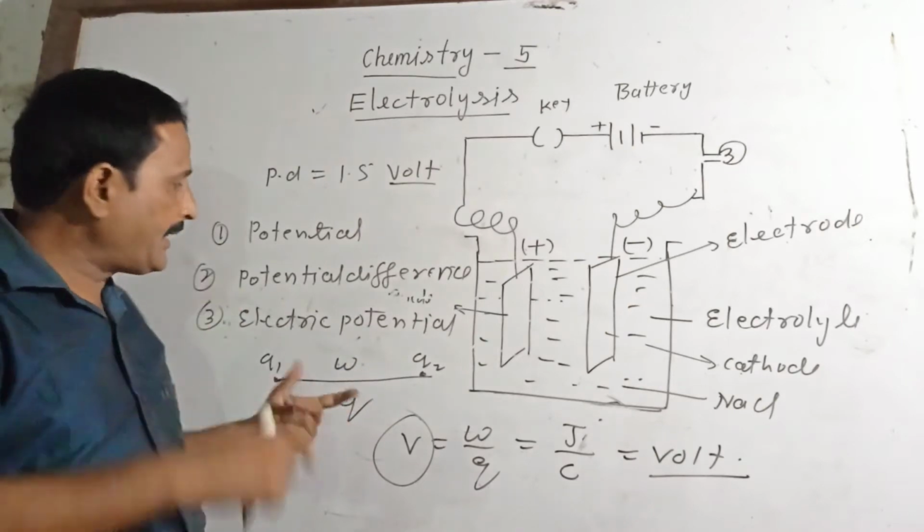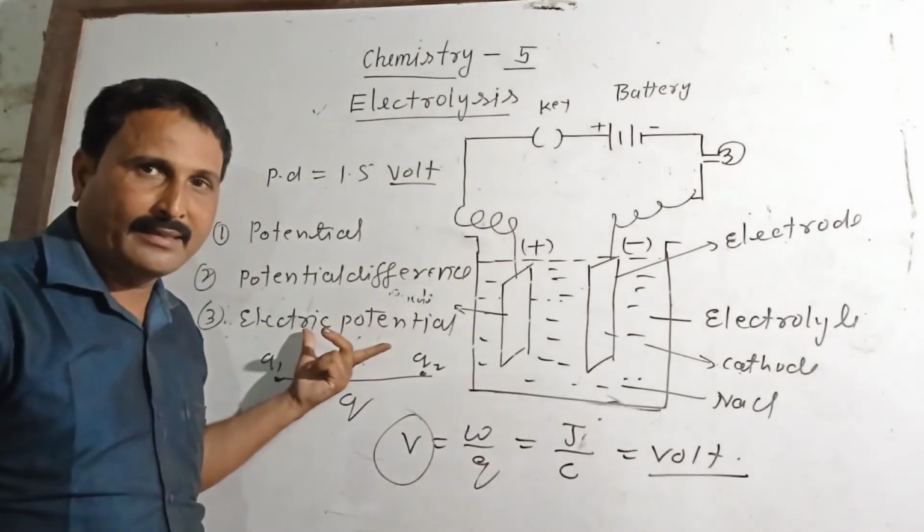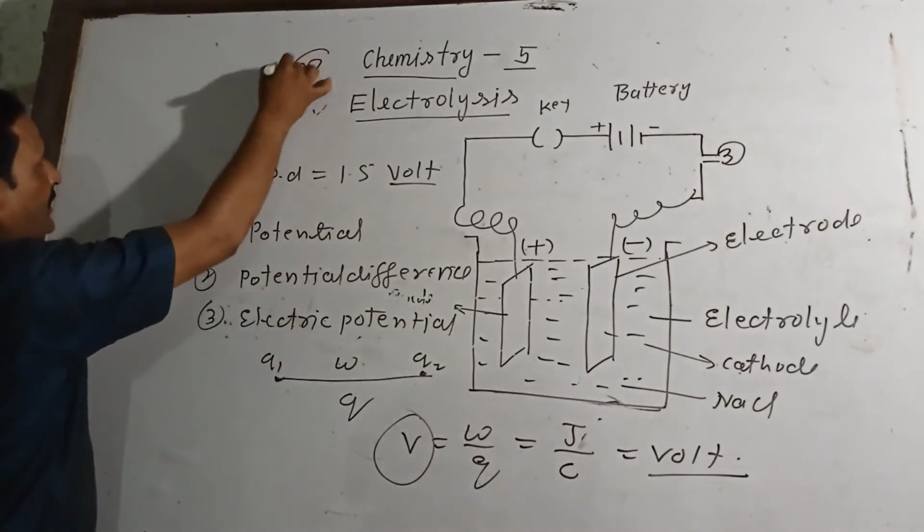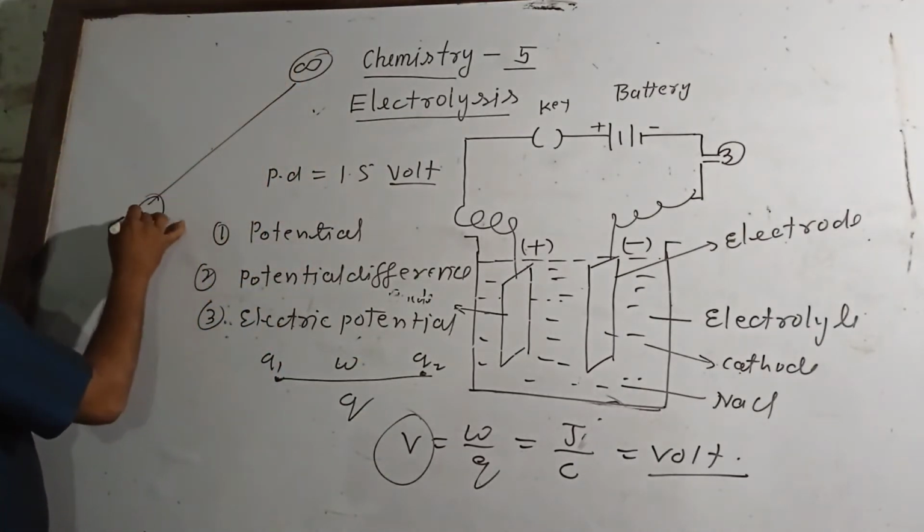What is electric potential? Last definition: the amount of work done in bringing a unit positive charge from infinity to any point of the electric field.